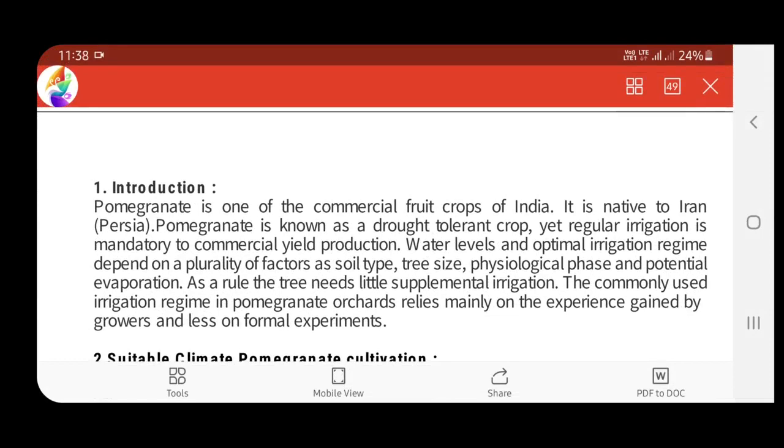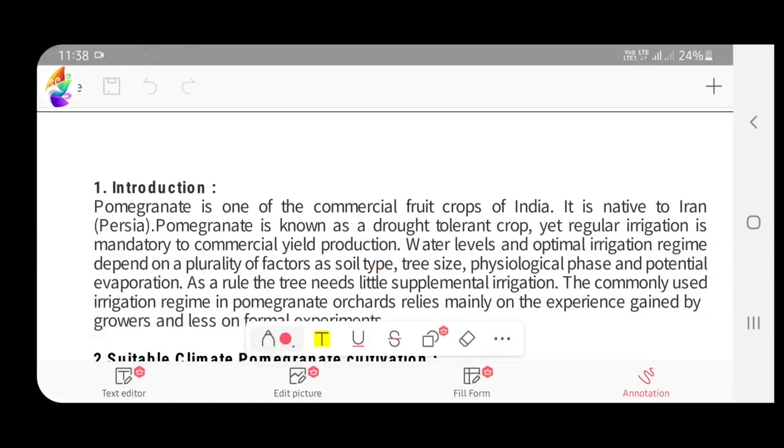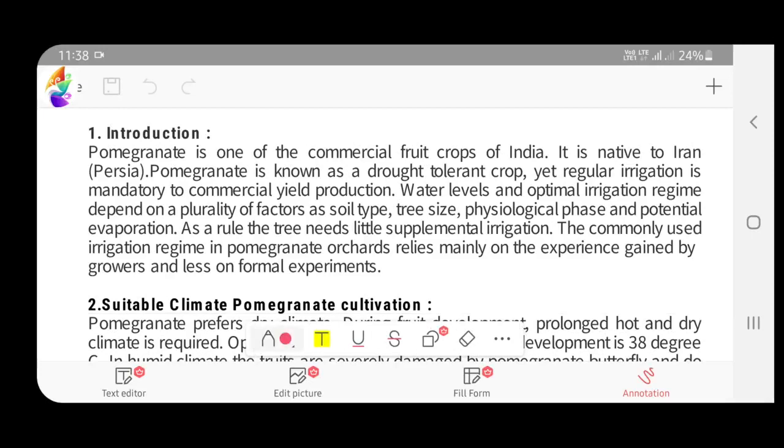Firstly, we are going to see the introduction point. Pomegranate is one of the commercial fruit crops of India, and it is native to Iran, that is Persia, and it is a drought tolerant crop. This is what is important in the introduction part. It is a commercial fruit crop. It is native to Iran or Persia, whatever they have given, both are correct. And it is a drought tolerant crop. Though it is drought tolerant, we have to give the tree supplemental irrigation when it needs it.